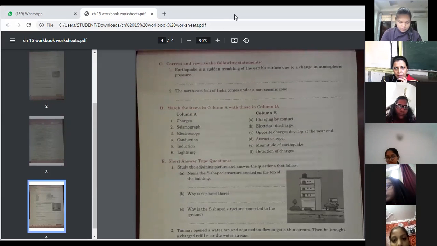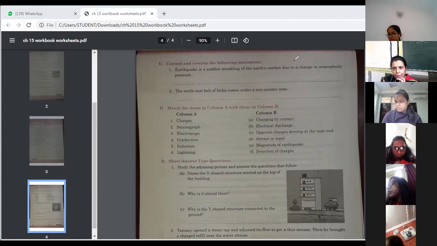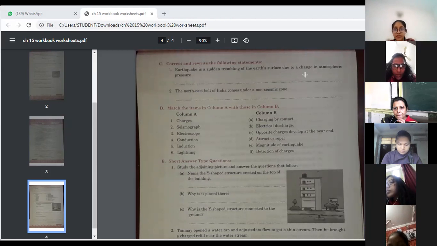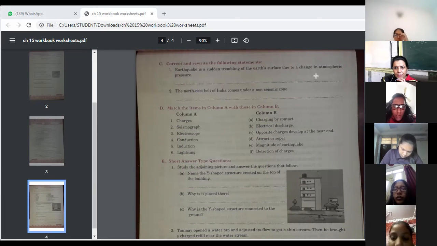Correct and rewrite the following statements. The first statement: earthquake is a sudden trembling of the earth's surface due to the change in atmospheric pressure. Is it like that? Yes, Ananya, you have raised your hand. Due to sudden shaking in tectonic plates. We can't say change in the atmosphere.